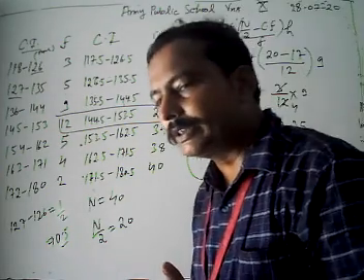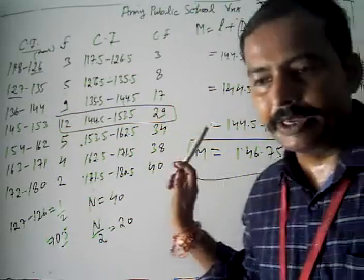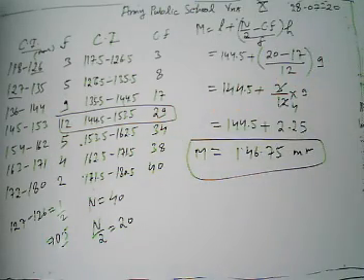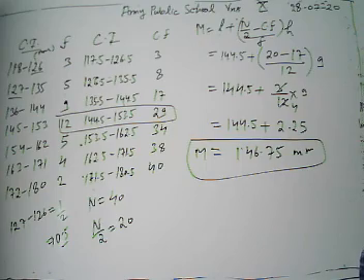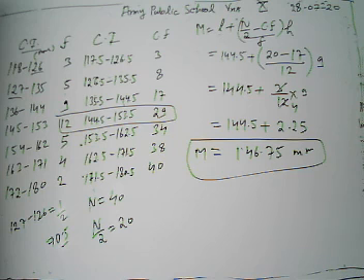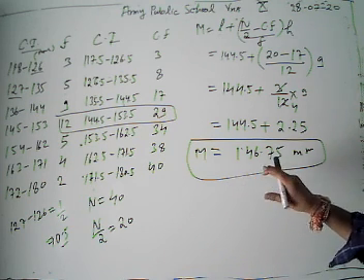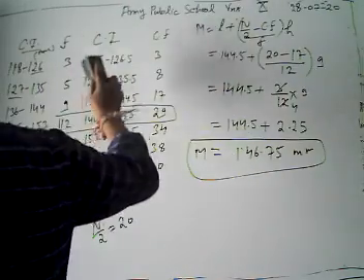The median of this given problem is 146.75 mm. Why use mm? Because it is given that the lengths of 40 leaves of plants are measured correct to the nearest millimeter, and the data obtained is represented in the following table. Then we write down our median as the median, hence the median length of leaves is given by 146.75 mm.